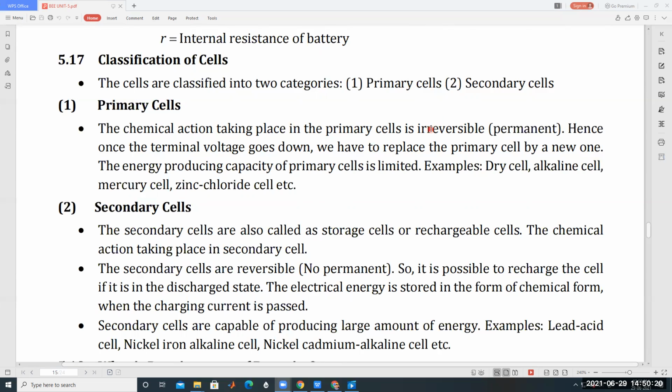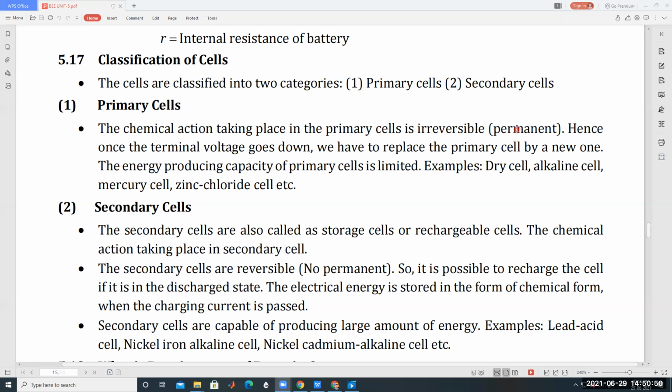Once this type of cell is completely discharged, charging it again is not possible. That type of cell is called a primary cell. The chemical action taking place in primary cells is irreversible, that is, permanent. Only one-way reactions take place, so two-way reactions are not possible in primary cells.